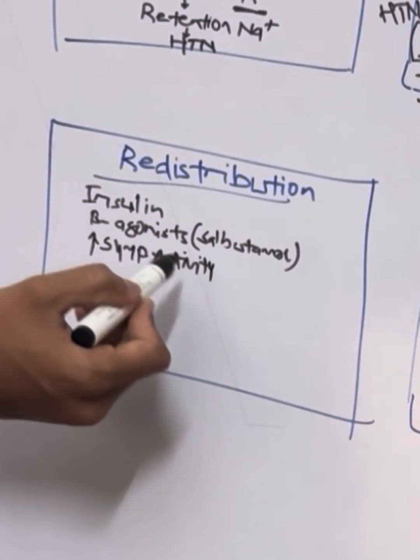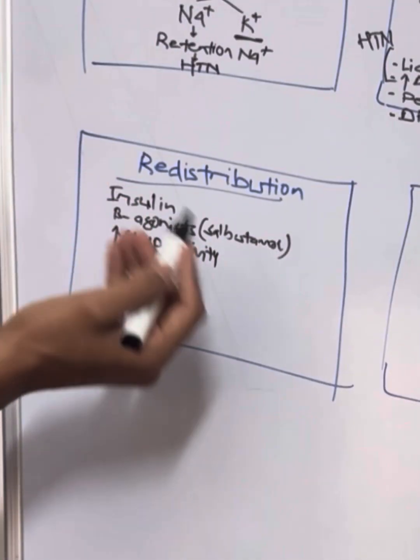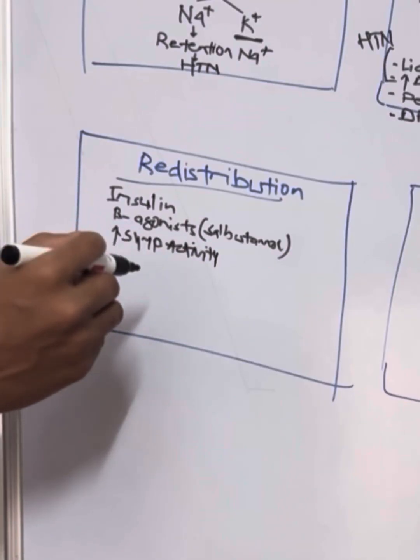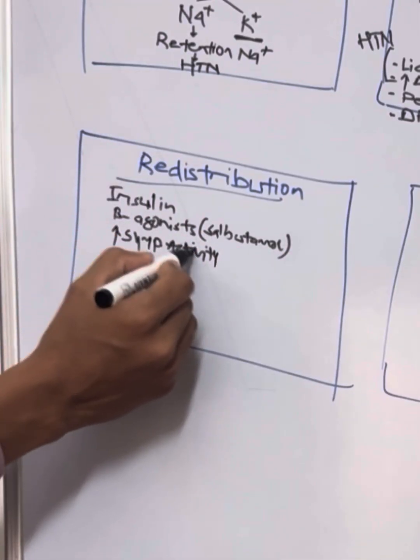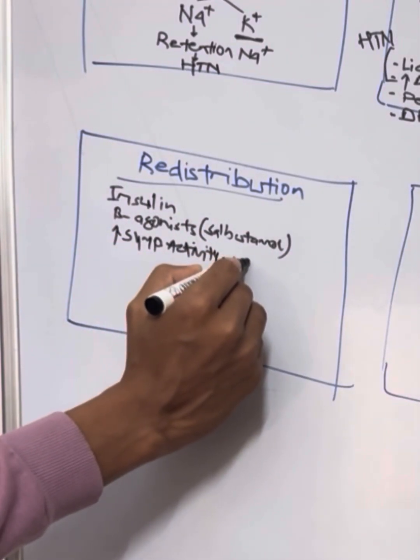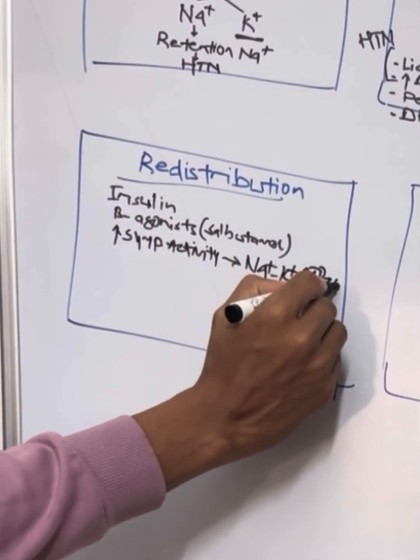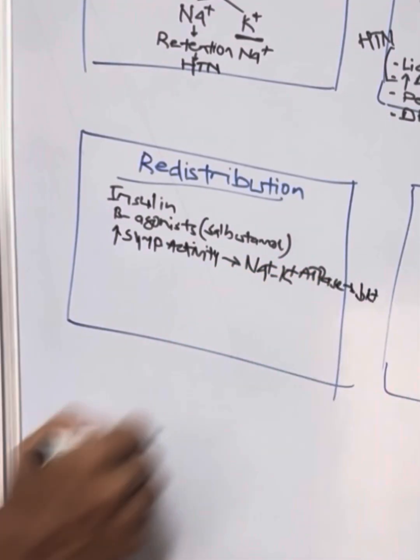Even some dieting agents might contain hidden sympathomimetic medications, for example ephedrine and pseudoephedrine. This sympathetic overactivity will stimulate sodium potassium ATPase, which will lead to hypokalemia.